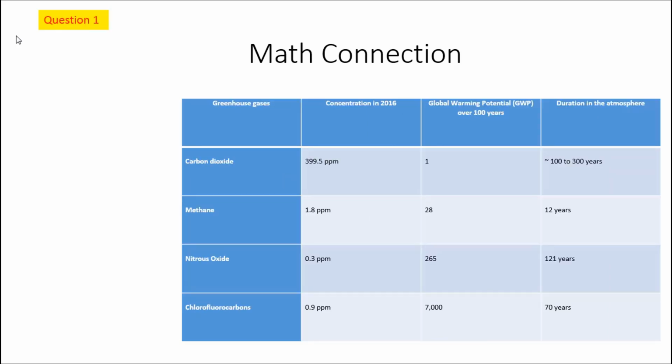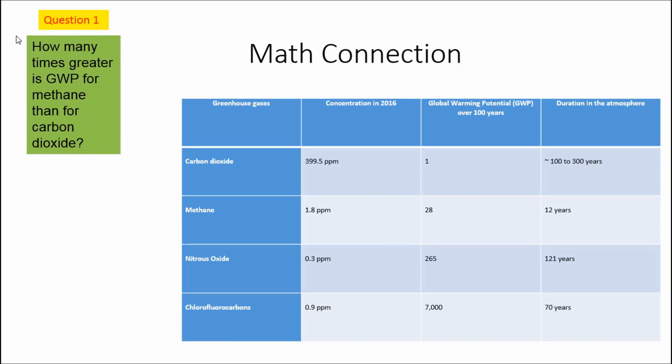What we're going to do is question 1, and then 2 and 3 are the same. In question 1 we have, how many times greater is GWP for methane than for carbon dioxide? So we look for the GWP, the global warming potential over 100 years. We want to know how much greater it is for methane, which is 28, than it is for carbon dioxide, which is 1.